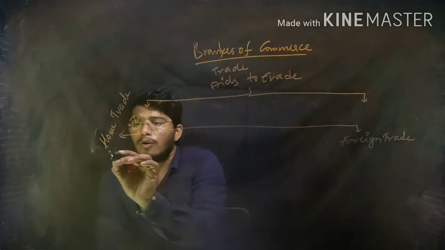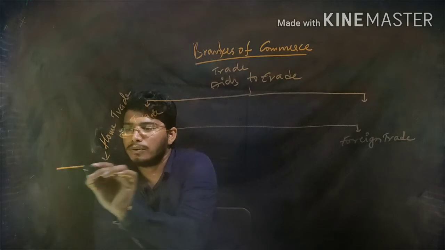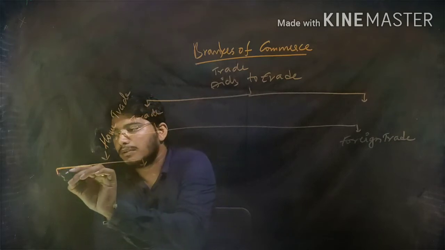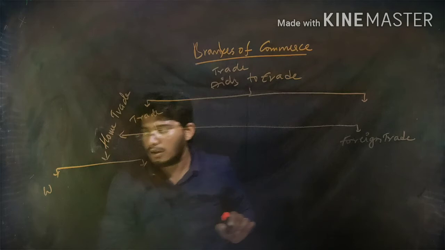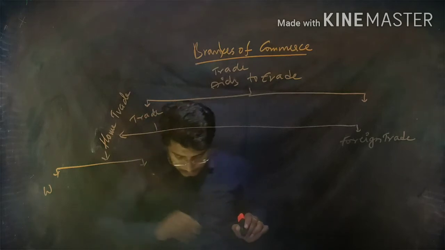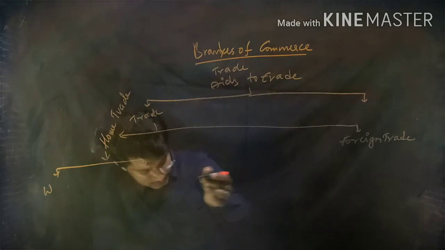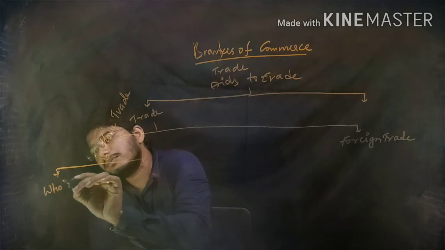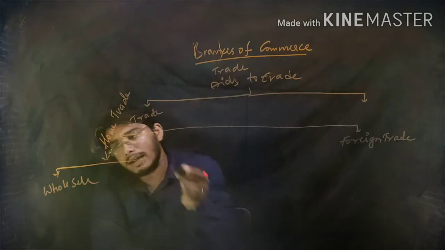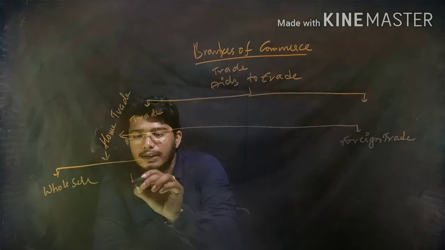So here home trade is divided into 2 types, Nana, that is wholesale trade and retail trade.